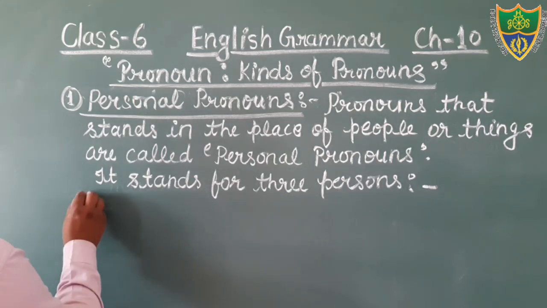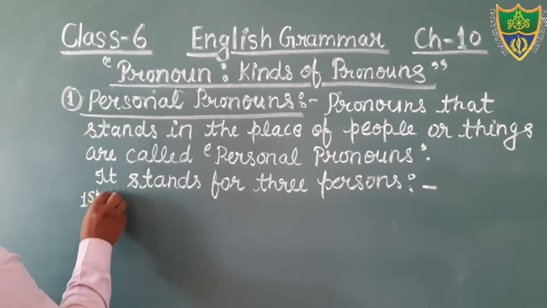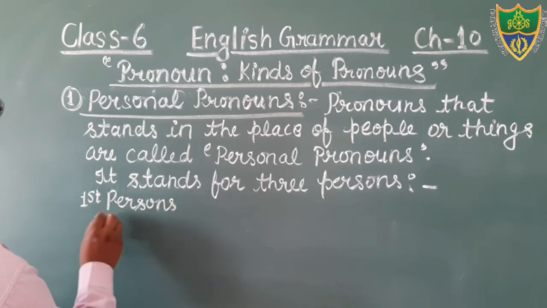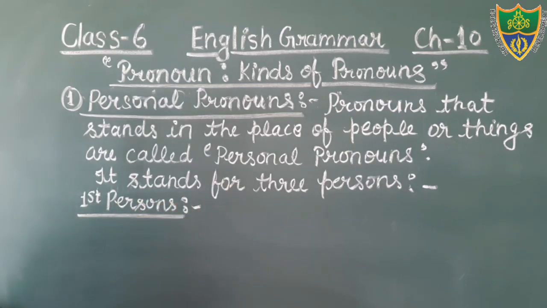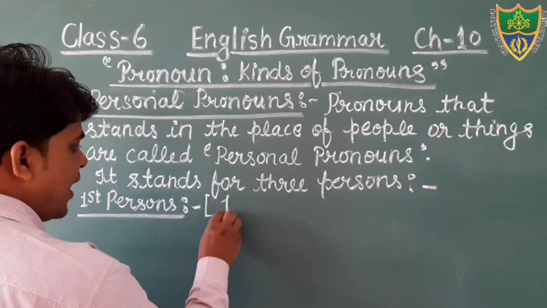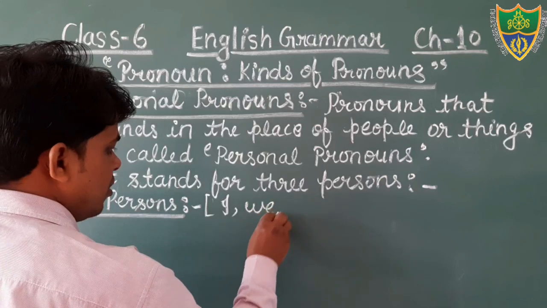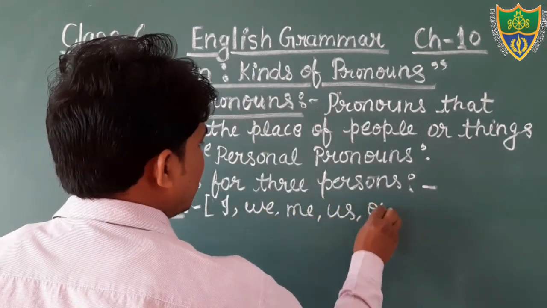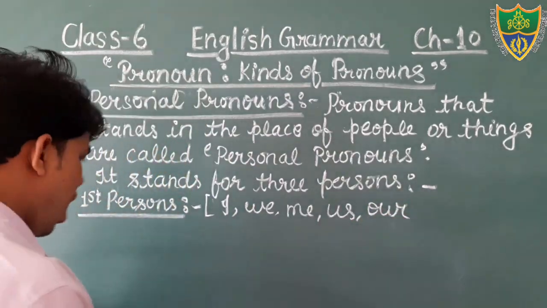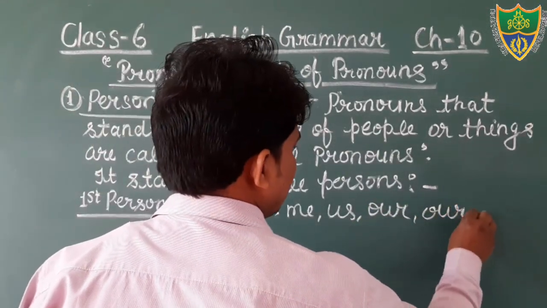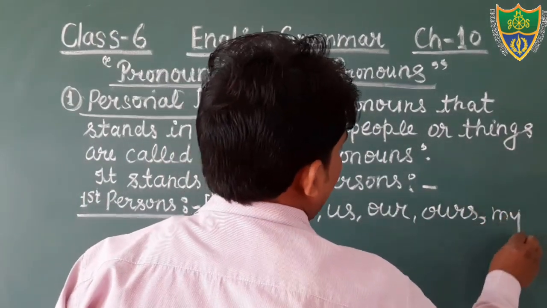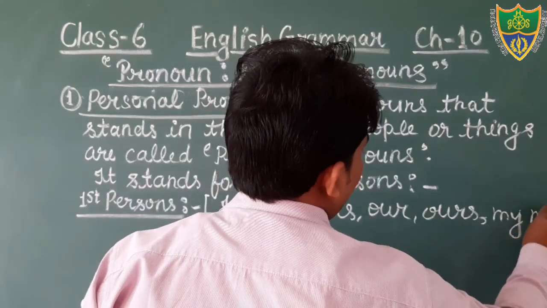And just see, in the category of first person, what do we keep? Put the heading first person. In the first person, we can keep the pronouns I, we, me, us, our, ours, my, and mine.